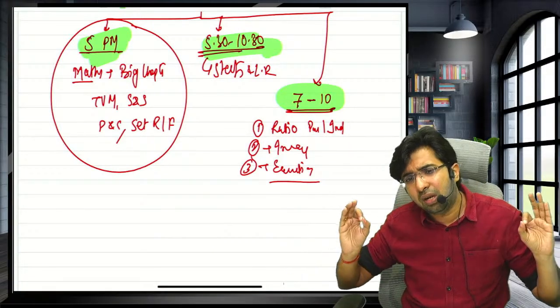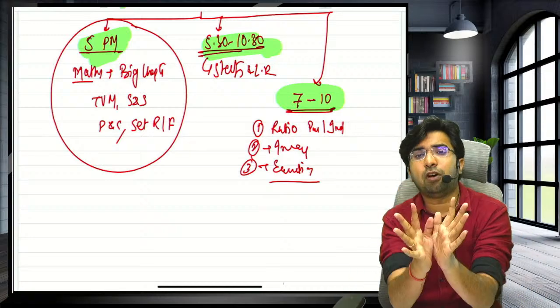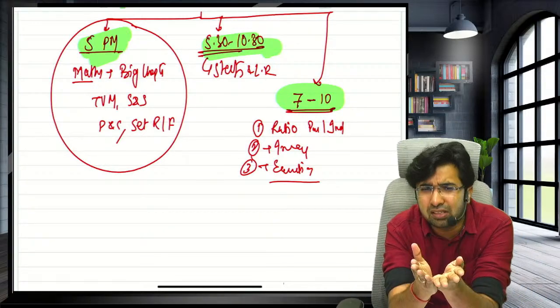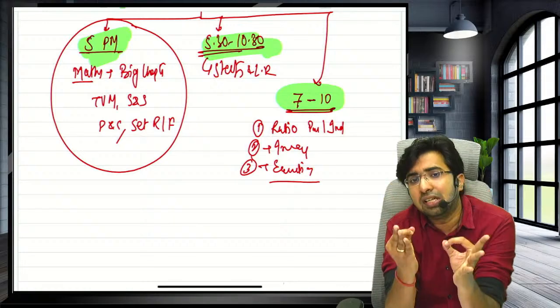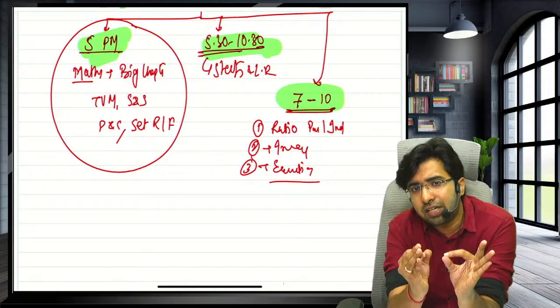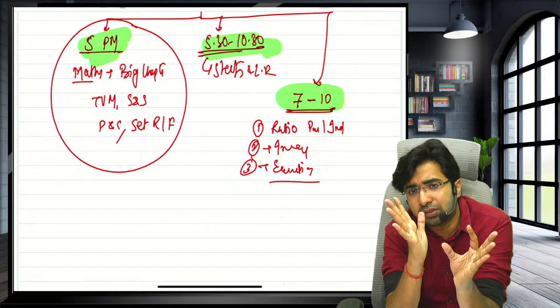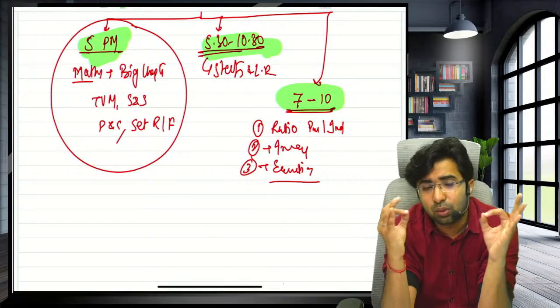You already studied a lot. You can easily score 65, 70 in the worst case scenario. Even if you don't perform on 30 marks, you have left 30 marks of syllabus. Still perform at your best. What you have studied, apply it. You can easily score 50, 60, 65, 70 marks. Don't worry. Easily. Don't worry.